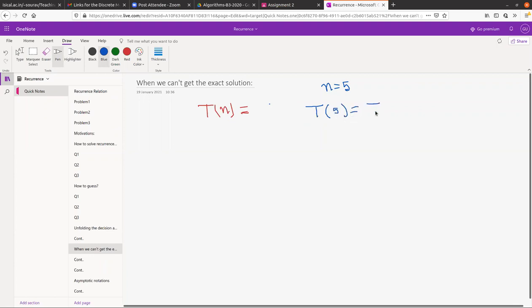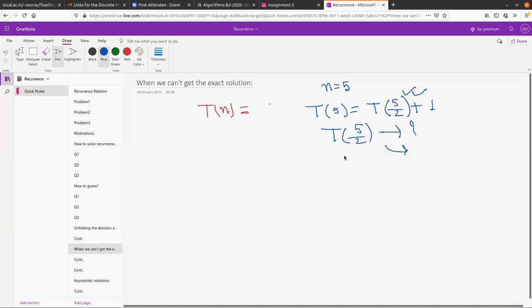From here you say that this is 5/2, this is fine. But you don't know how to find that T(5/2). You really don't know what to do with this. Where can you reach from this part? We will know later, but this is not my point. At least from here you cannot unfold by definition. That should be clear.